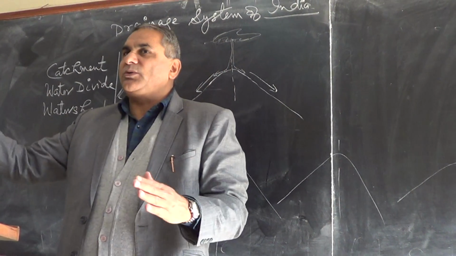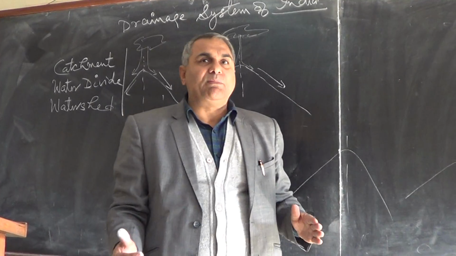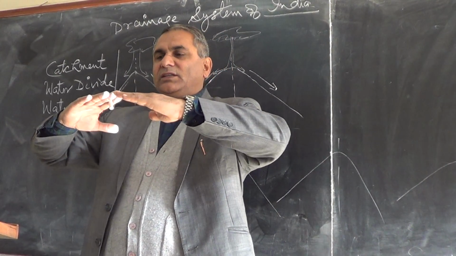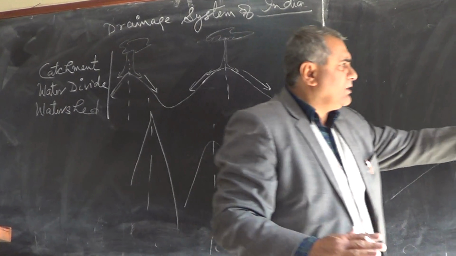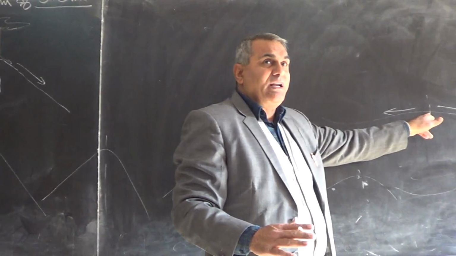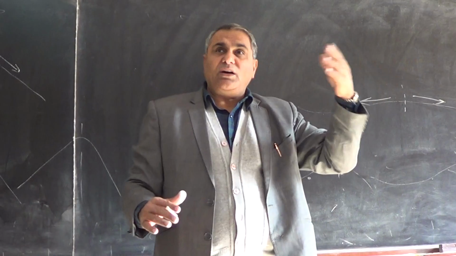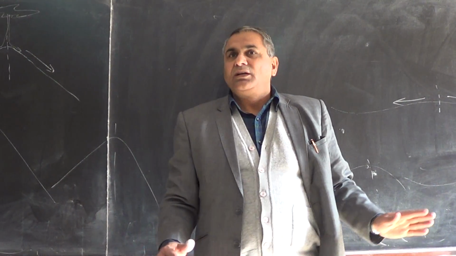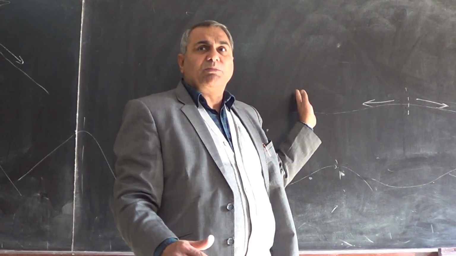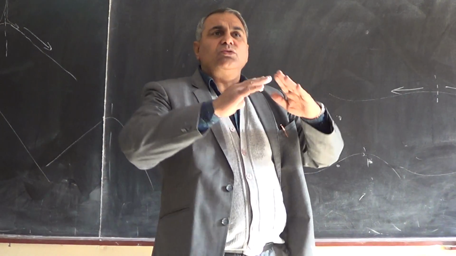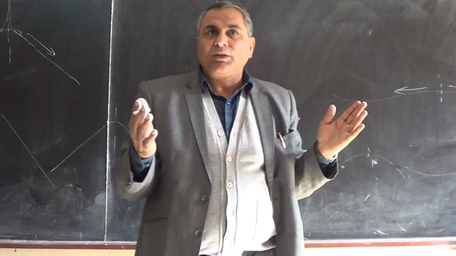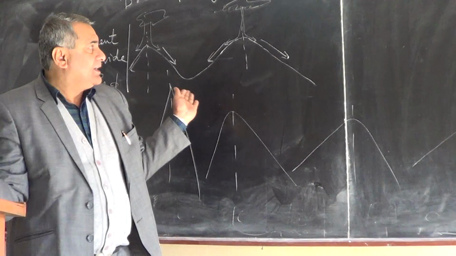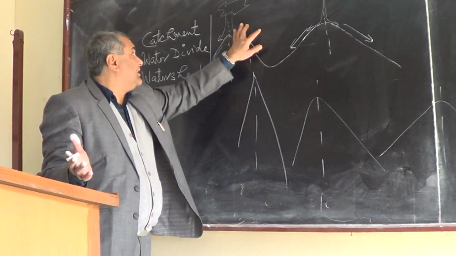So the highest point of this northern plain is Ambala. Ambala is on a water divide. It has a gentle water divide. West of Ambala or north of Ambala, entire water goes towards the west. South of Ambala or east of Ambala, entire water goes east. So this is a water divide, where water is divided into two different directions.